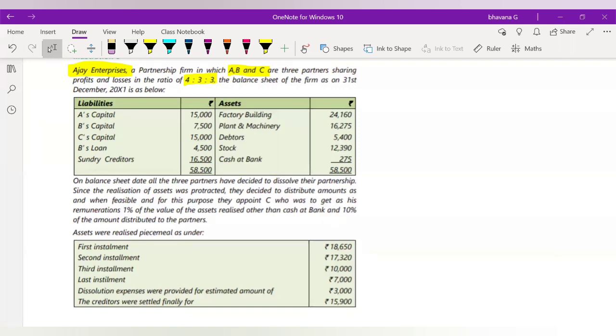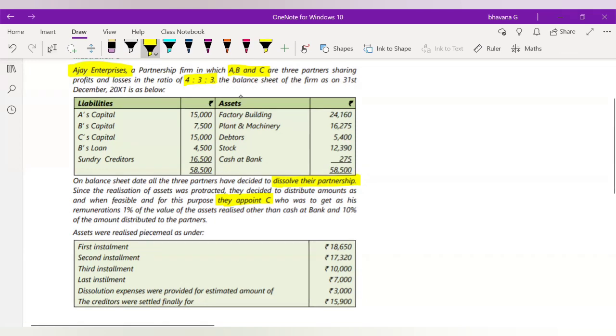On the balance sheet date, all the three partners have decided to dissolve their partnership. Since the realization of assets was protracted, they decided to distribute amounts as and when feasible. So what they tell is that as and when you realize assets, you will pay your liabilities. For this purpose, they appointed C. So C will realize all the assets. C is the person who is responsible for selling the assets of the dissolved firm.